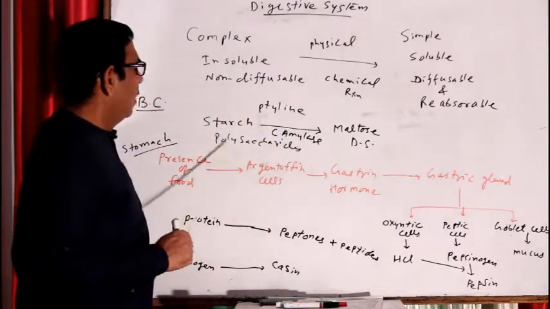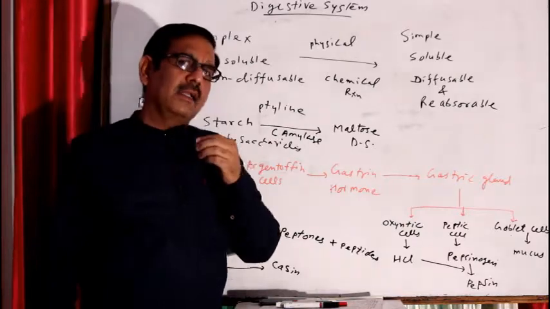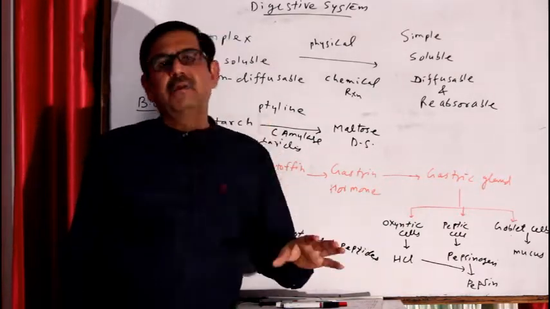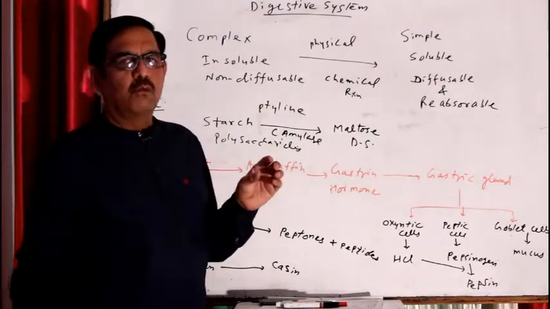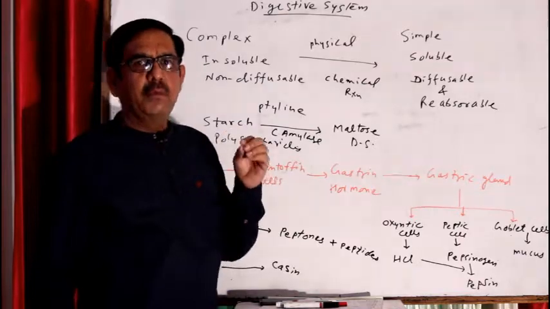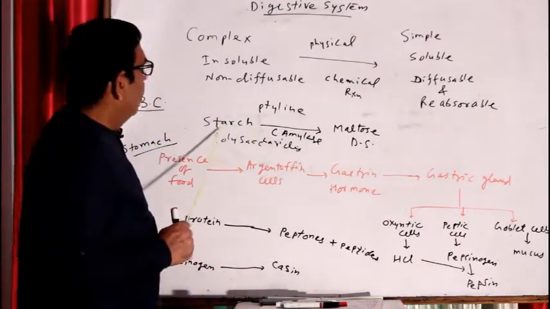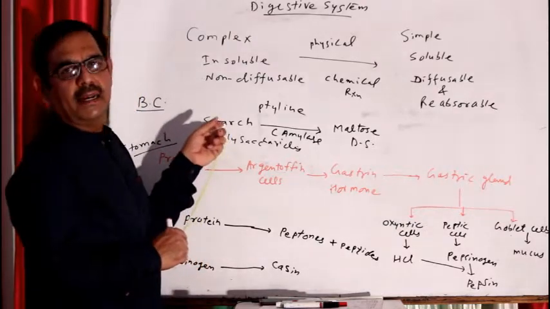When you put your food in buccal cavity, the presence of food stimulates salivary gland to release saliva. And saliva contains water, digestive enzymes, ions, and mucus. So first, digestion starts with carbohydrate.